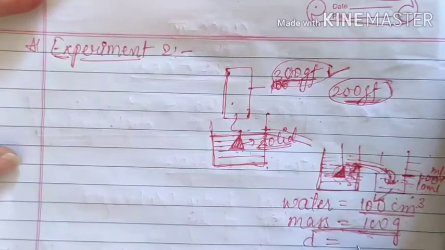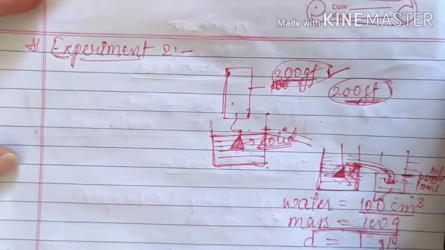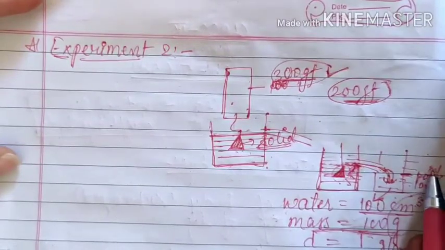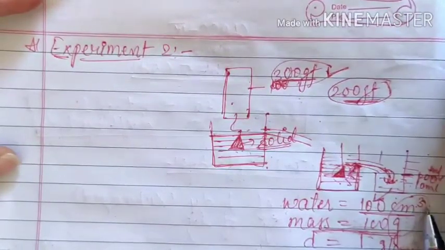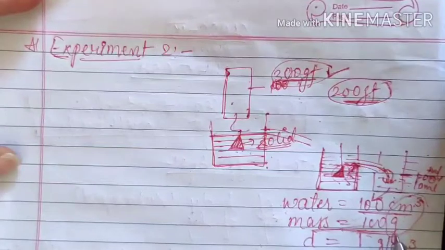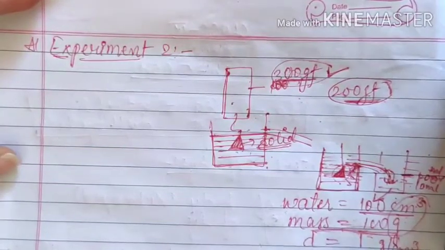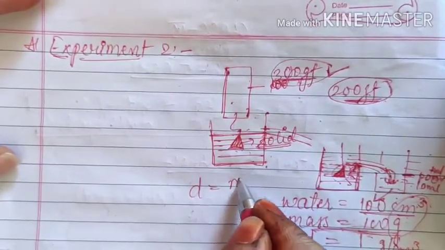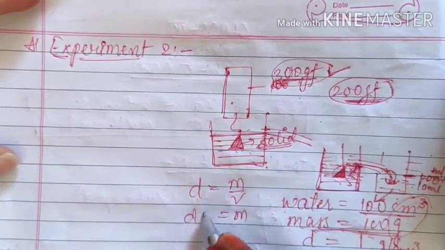You know that the density of water is 1 gram per centimeter cube. Since we are taking everything in CGS, that's why here I have not taken milliliter. Since we are taking everything in CGS, the density has also been taken in CGS. Now you know that density is equal to mass upon volume, therefore mass is equal to density into volume.